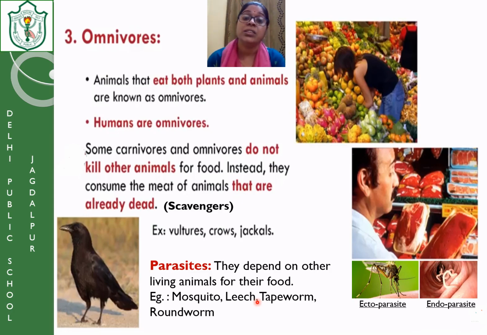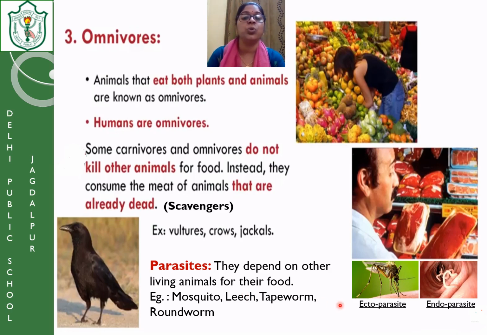Similarly, the tapeworm. When we eat some infected, dirty food, they go in with the dirty food and grow inside our intestine. Tapeworms get their growth only when they go inside our stomach or intestine. What do they eat inside? They eat the nutrients that we eat. They take the nutrients from our gut and they grow.